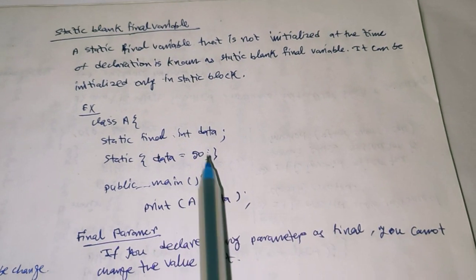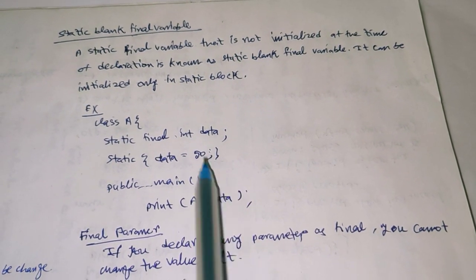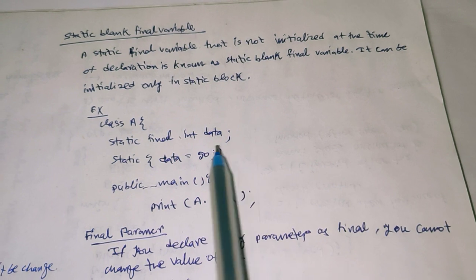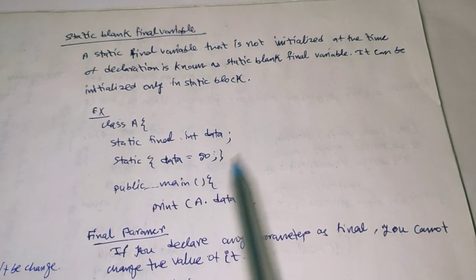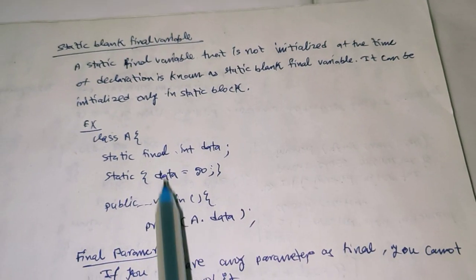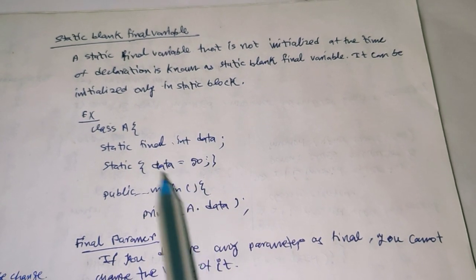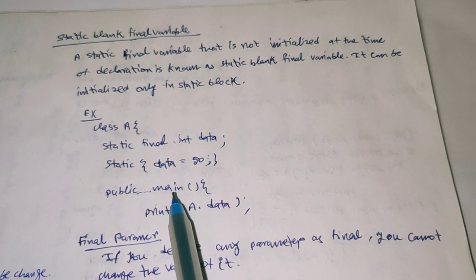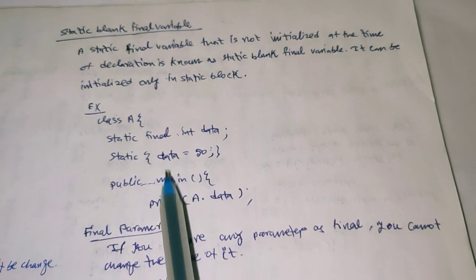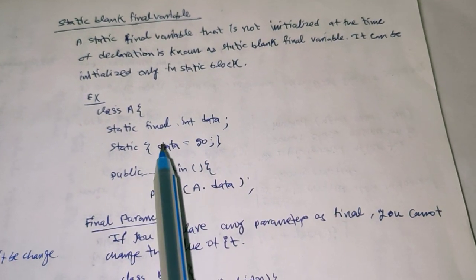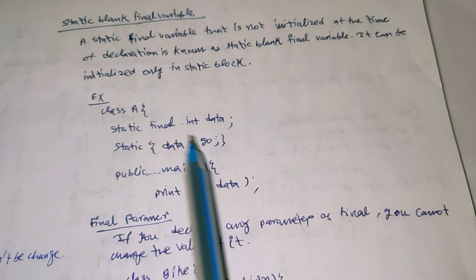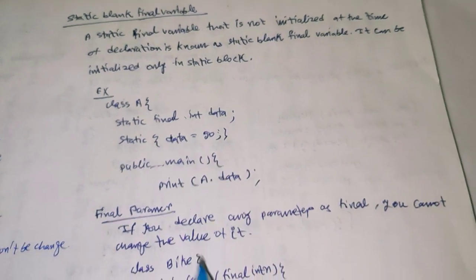So whenever a class is executed, the static block will be executed first. Thereafter the main method will be executed. Suppose there is an error in the main method, in that case the static block will still be executed, then the error will occur. So in that pattern the static block will be executed.